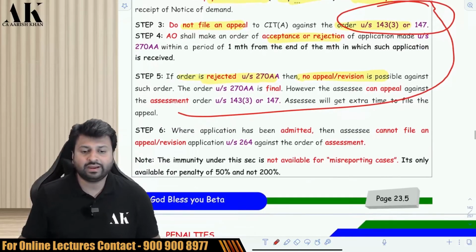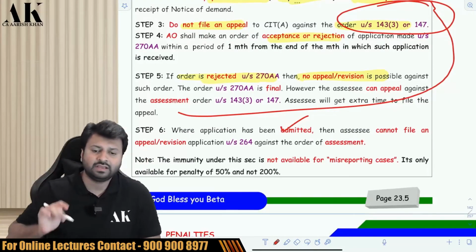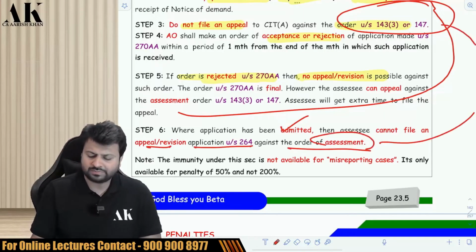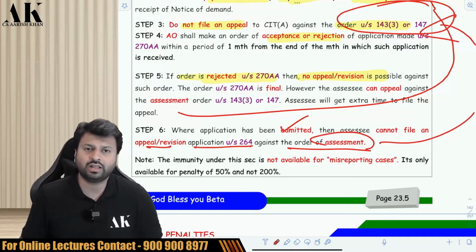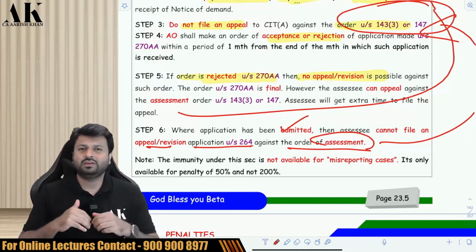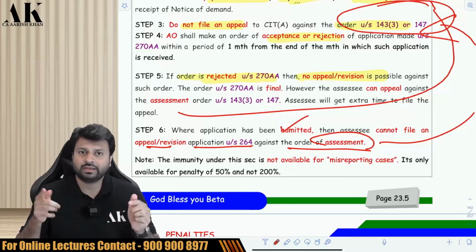And last but not least, where your application is admitted, it means your penalty is waived, then the assessee cannot file an appeal or rectification or revision application against the order of assessment. The assessee cannot file an appeal against the original order, and cannot file a revision application against the original order. So the rule is very simple. You have to make an application to the AO within 1 month. You have to pay tax and interest within 30 days, and then you must not appeal against the original assessment order.